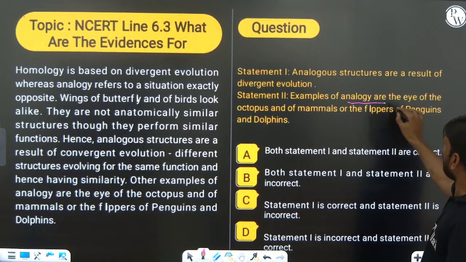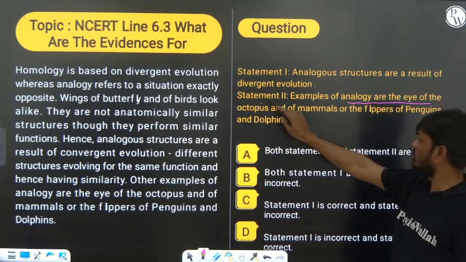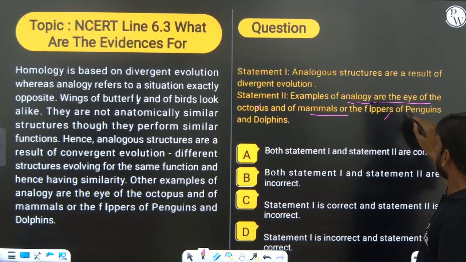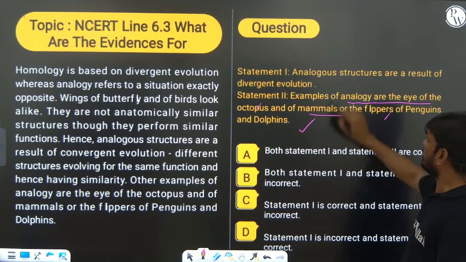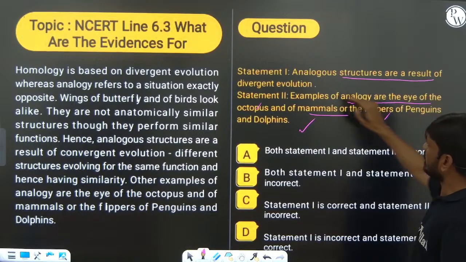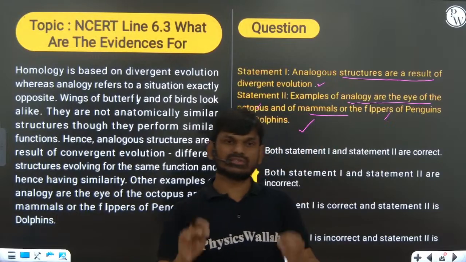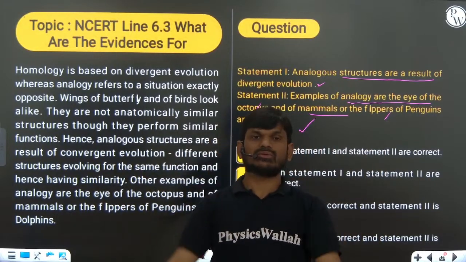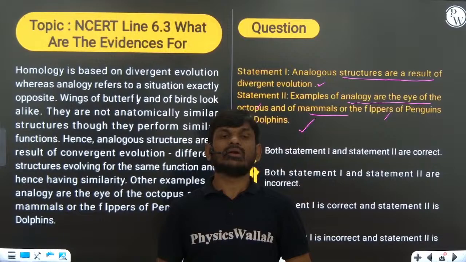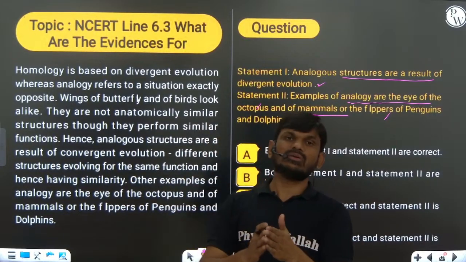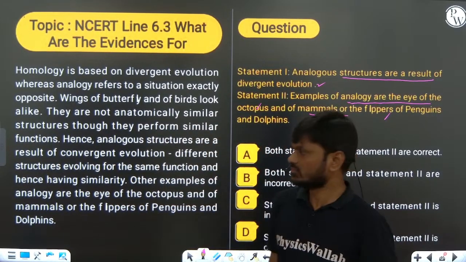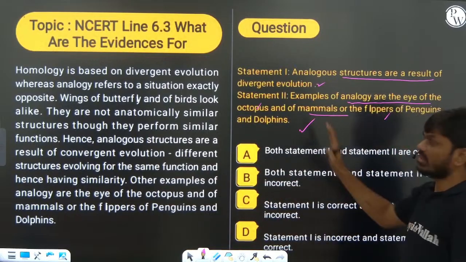Examples of analogous organs: eye of octopus and mammals, flippers of penguin and dolphin. This is right. Analogous structures are a result of divergent evolution? No. Analogous structures are a result of convergent evolution, not divergent evolution. Homologous organs are because of divergent evolution. So this area is very important.